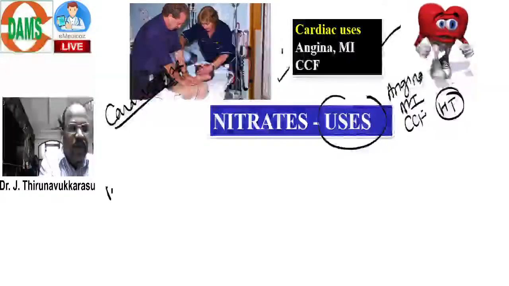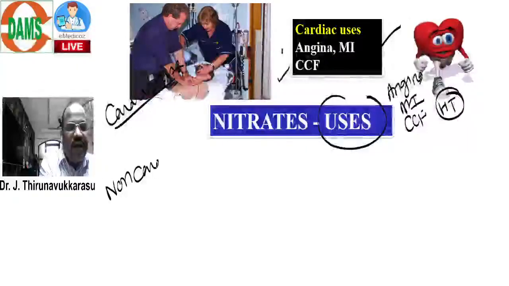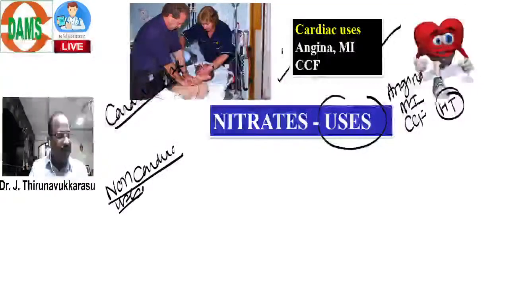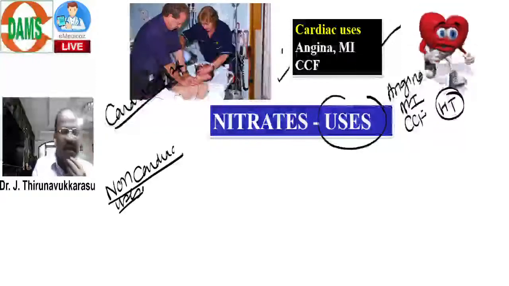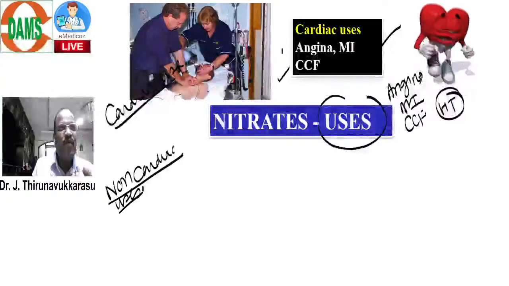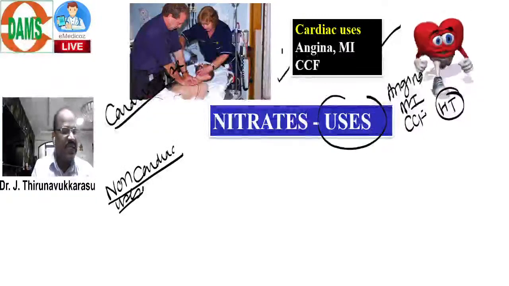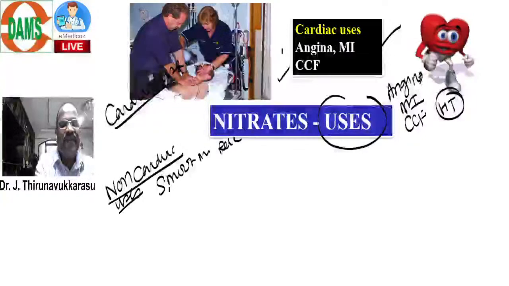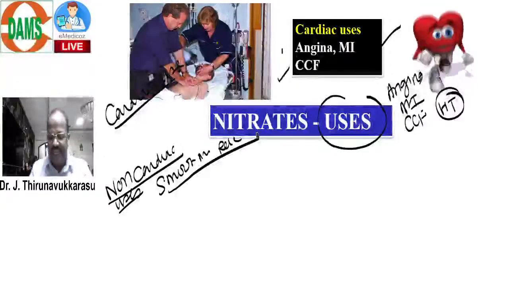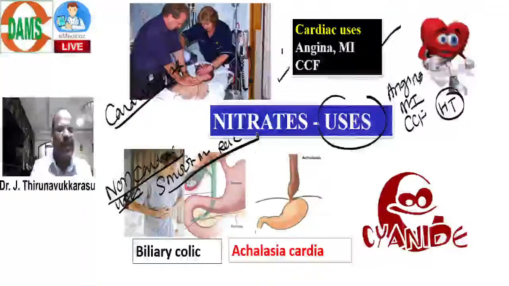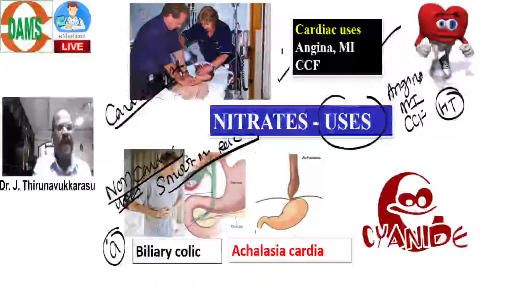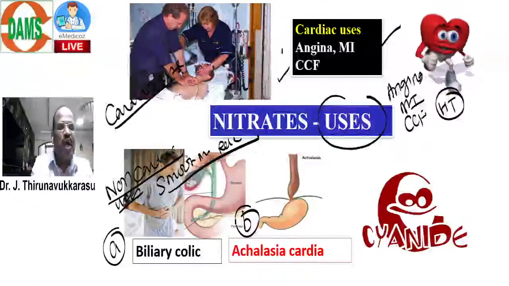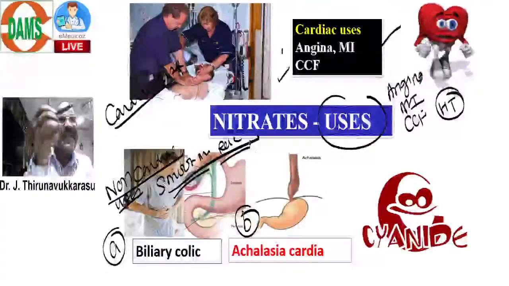Coming to non-cardiac use, very simple. What are the important non-cardiac uses? Already something we studied. Non-cardiac uses as a smooth muscle relaxant, we discussed. Useful for biliary colic pain and achalasia cardia. Number 1, biliary colic pain. Number 2, achalasia cardia. These two uses are due to smooth muscle relaxing property.